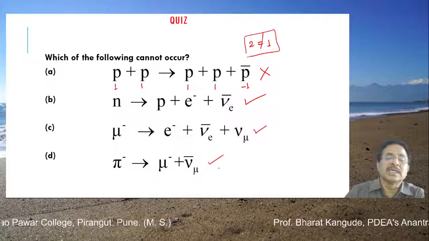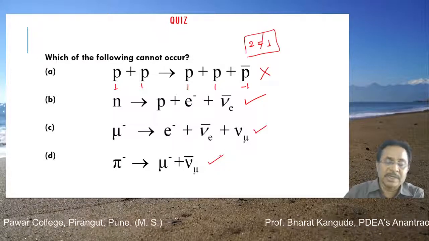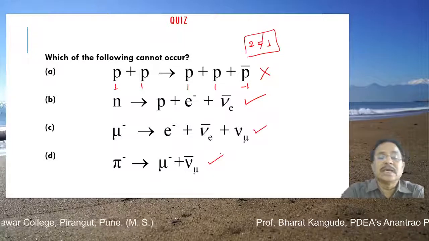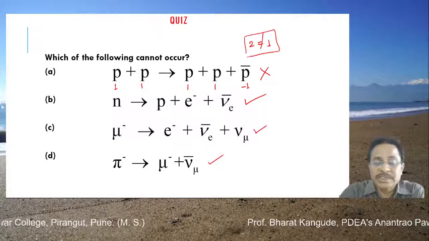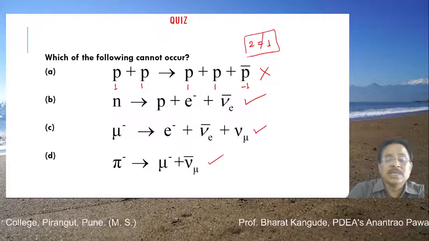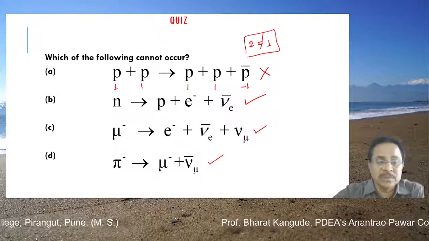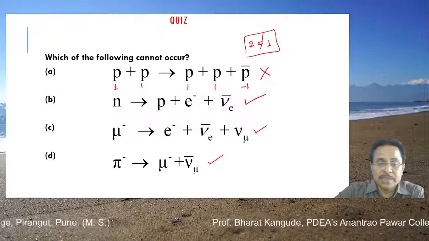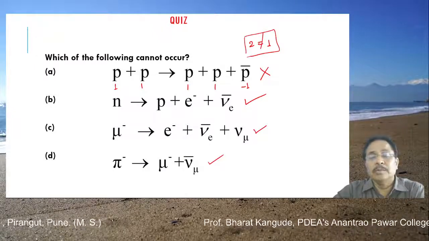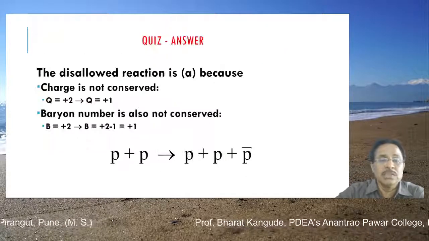These reactions are satisfied because it is given in your textbook too. So find out these reactions and their conservation numbers, verify these rules, and then you will find these reactions are possible, as shown by this example. So this is one small quiz based upon this particular table, the numbers, the reactions, and so many things. So all these are the reactions.